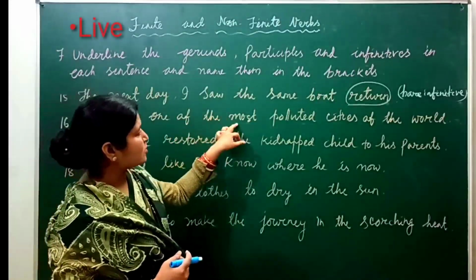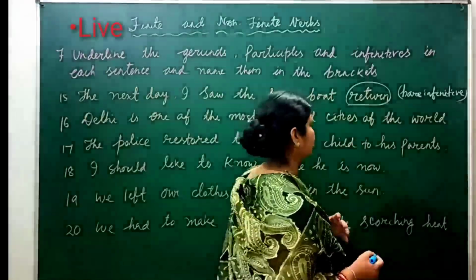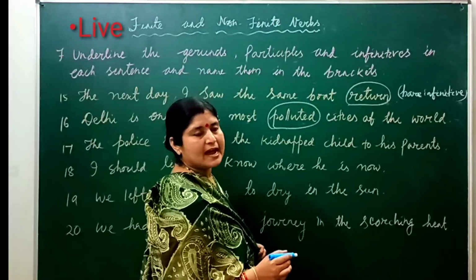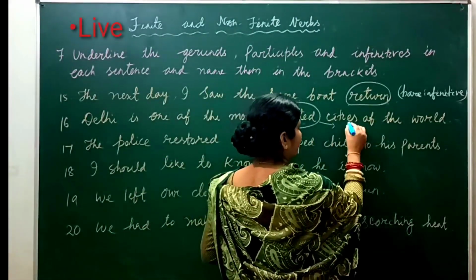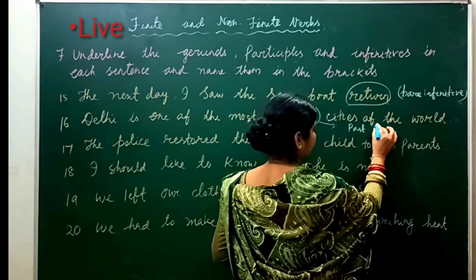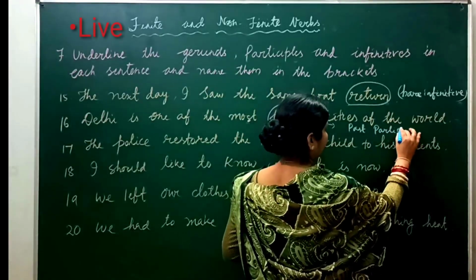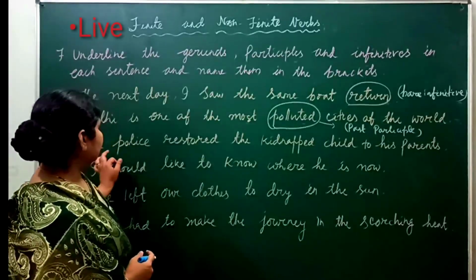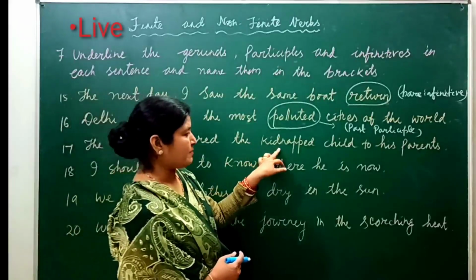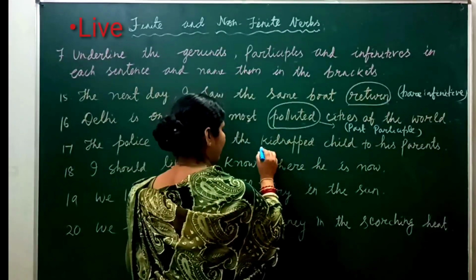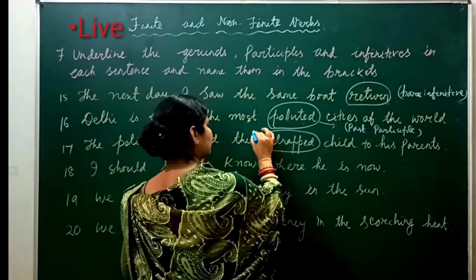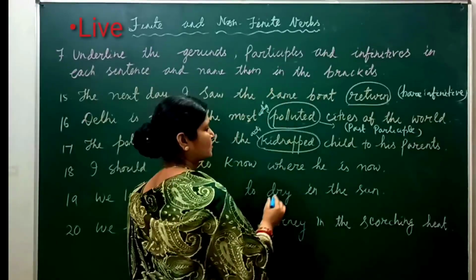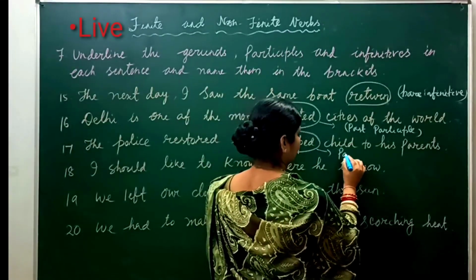Delhi is one of the most polluted cities of the world. Polluted. It is used as the adjective in this sentence. So it is known as the past participle. The police restored the kidnapped child to his parents. So kidnapped. It is also used as the adjective in the sentence. So it is also past participle.